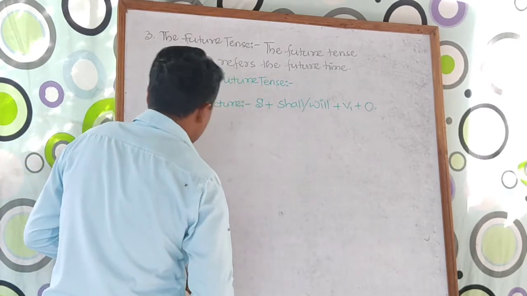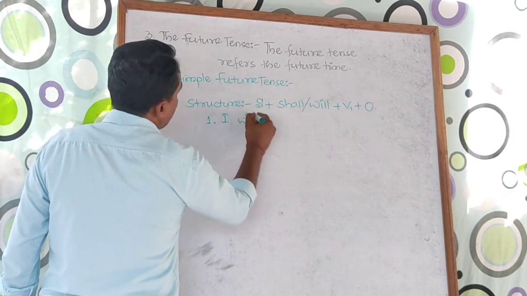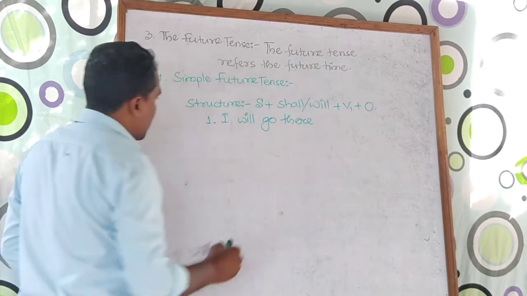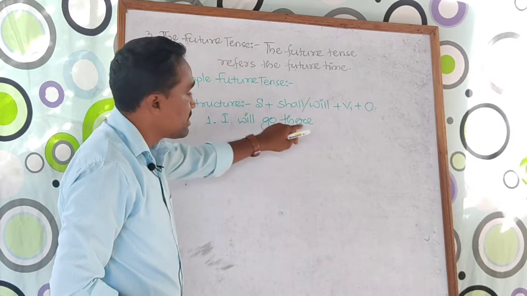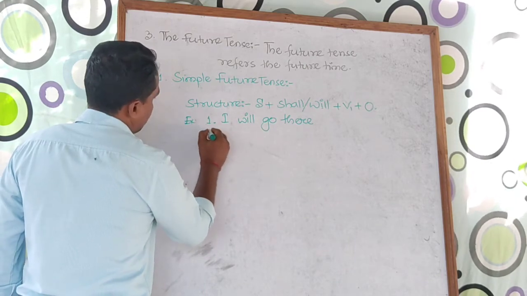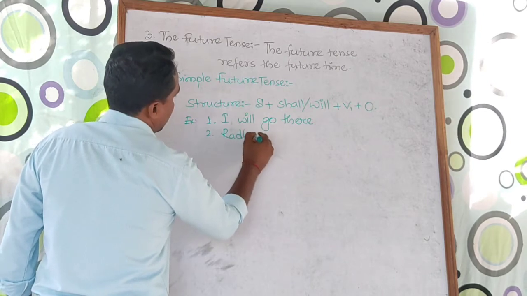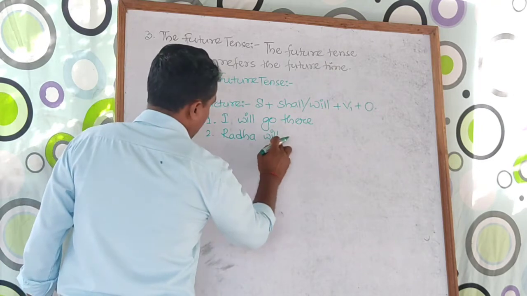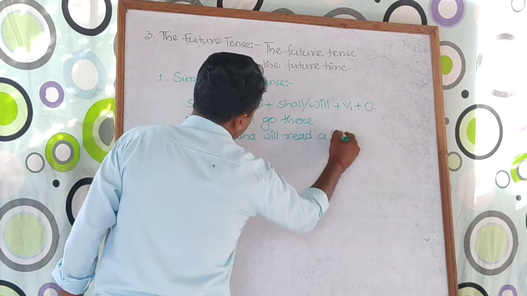So take one or two examples. Number one, I will go there. Look here, this is subject, this is auxiliary, V1 form, object is there. If I take one more example, that is Radha will read, V1 form, read a book.